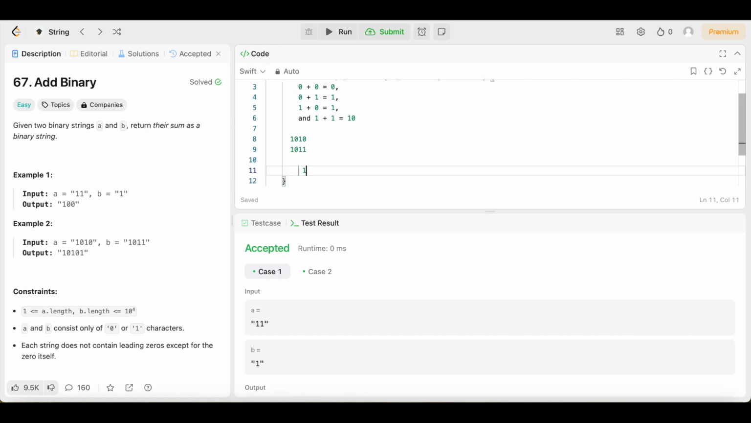So we're going to put a 1 right here. Boom. Then we have 1 1. 1 plus 1 is going to give us a 10. So we're going to put a 0 right here, and the 1 is going to carry over.